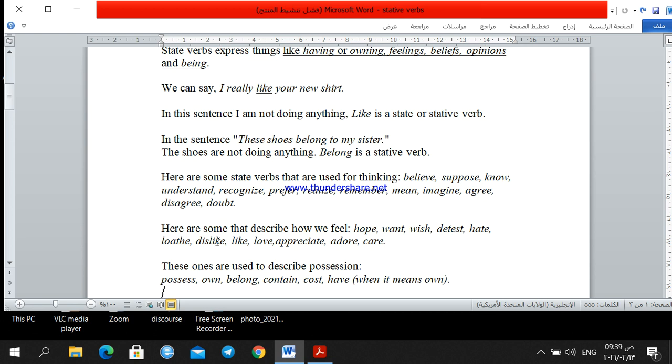So in this case, we use them in the present simple. We don't use them in a continuous way.